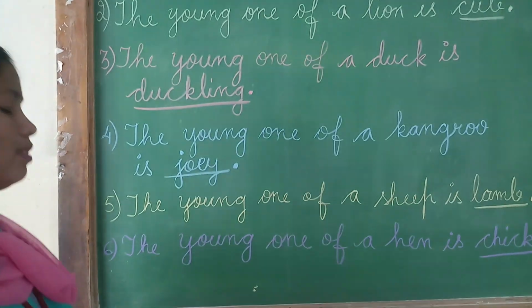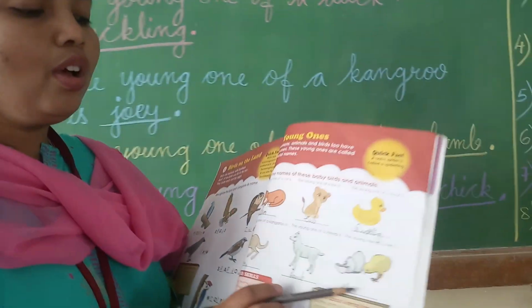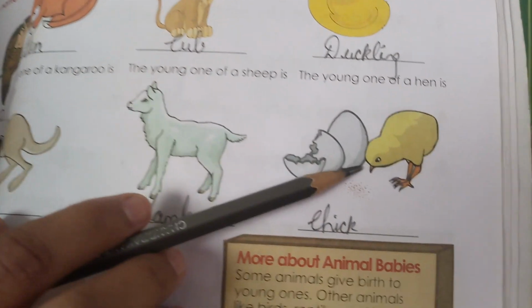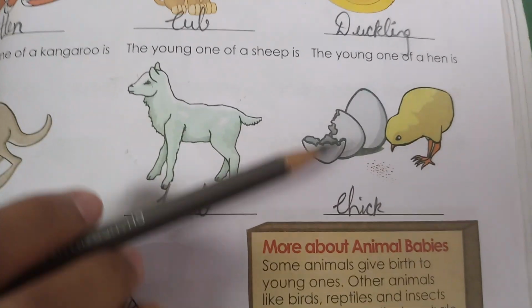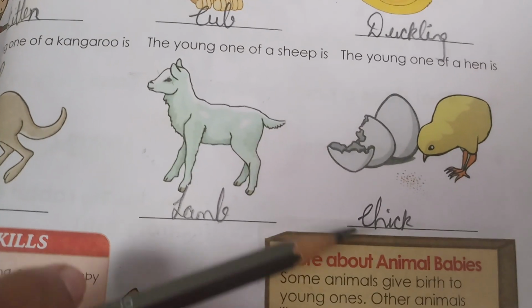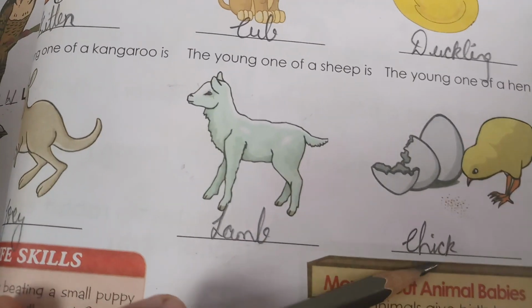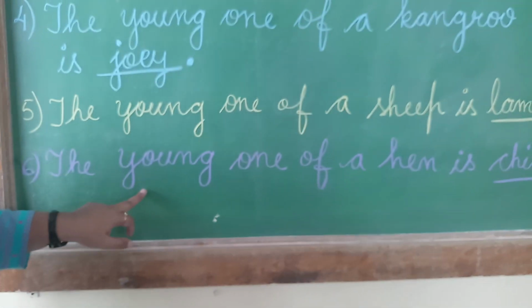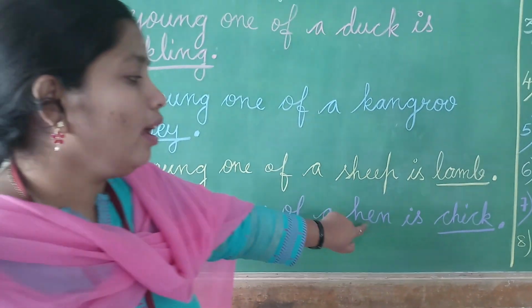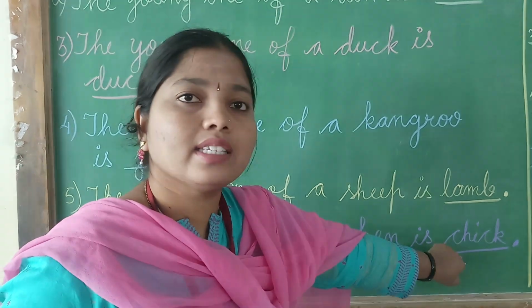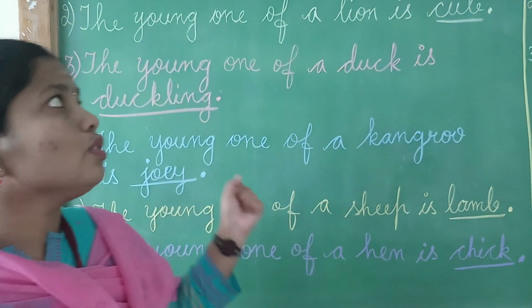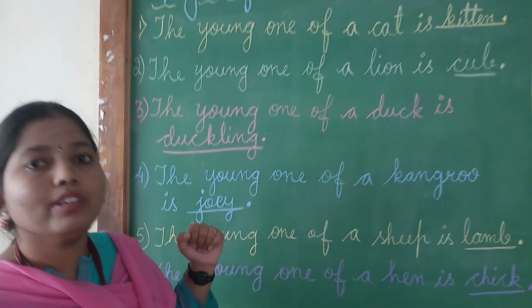Sixth one you see, children. I know you all know this. It is a hen. The young one of a hen is called chick, C-H-I-C-K, chick. See here, the young one of a hen is chick.